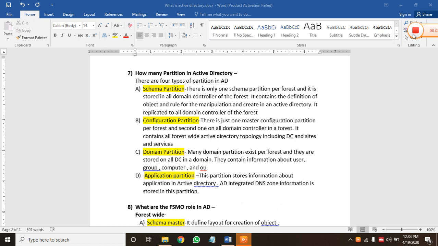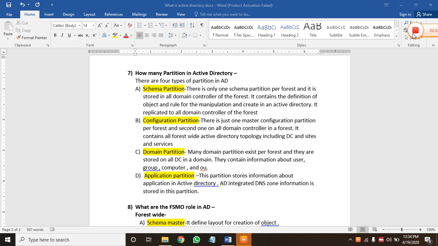The fourth one is application partition. This partition stores information about applications in Active Directory. Its name is application partition. Active Directory integrated DNS zone information is stored in these partitions. All types of AD information are stored in the application partition.